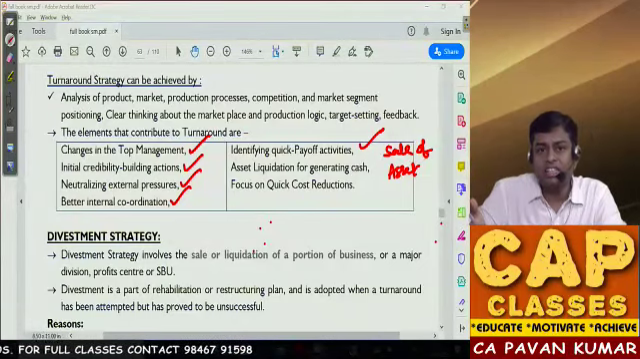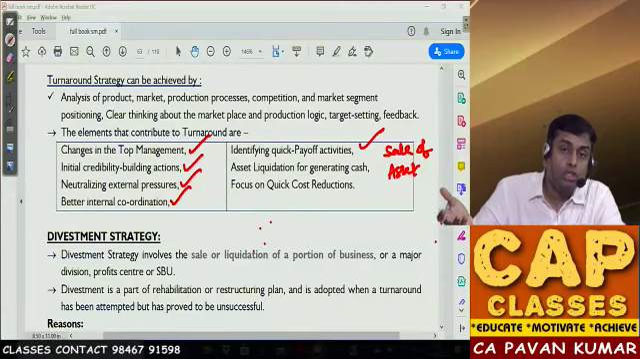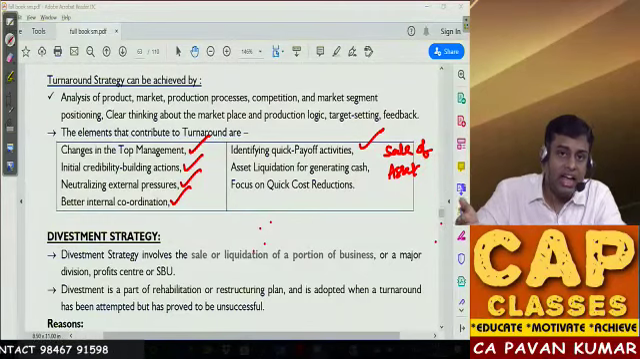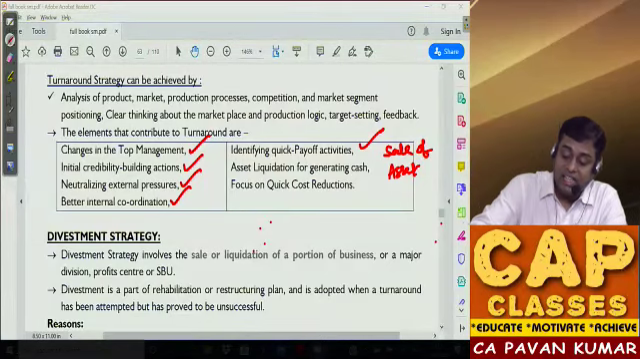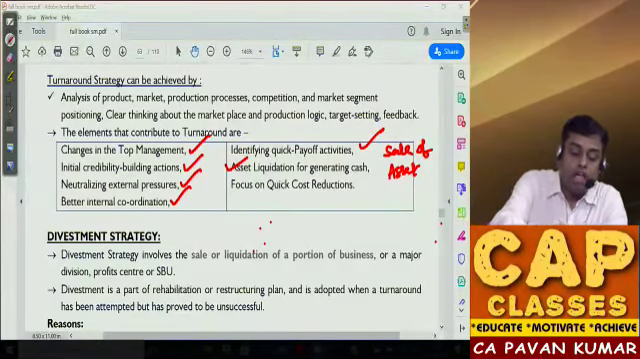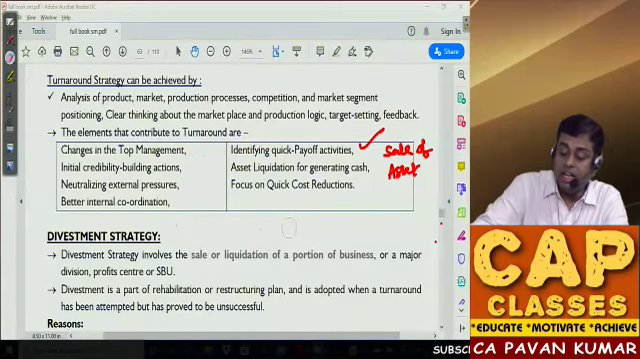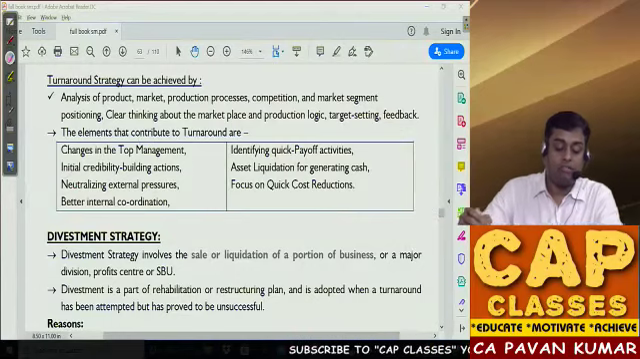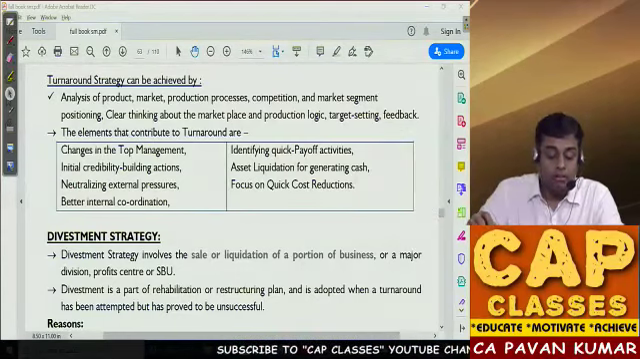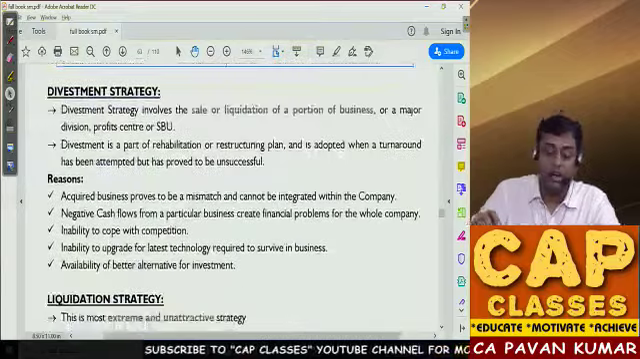Pavan sir, don't you think it is negative? It is negative. But what should I do? If the business is like that, I should sell my asset and I should feed the working capital required. Asset liquidation. Then cost reductions. This is, my dear friends, turnaround strategy. Pavan sir, it did not work. You applied turnaround strategy, it did not work. What is your step 2?